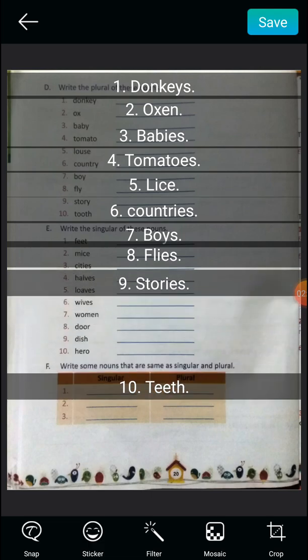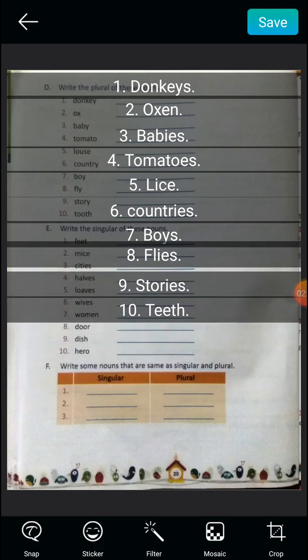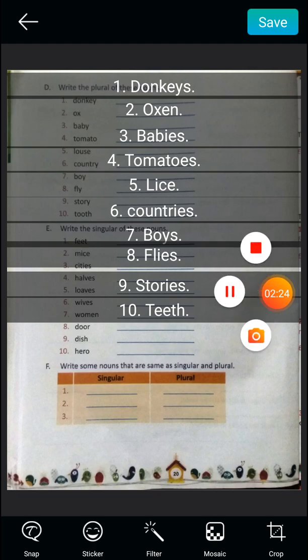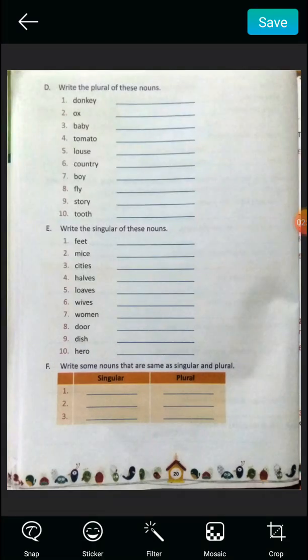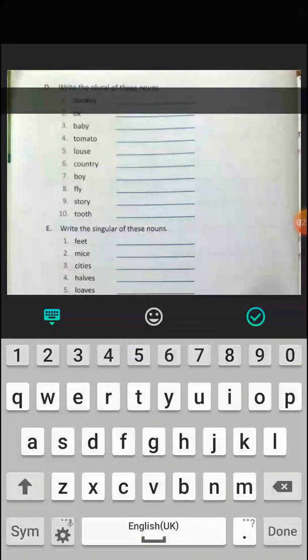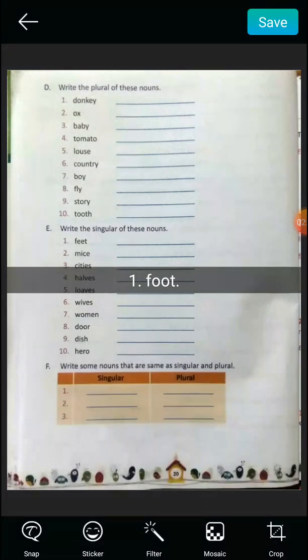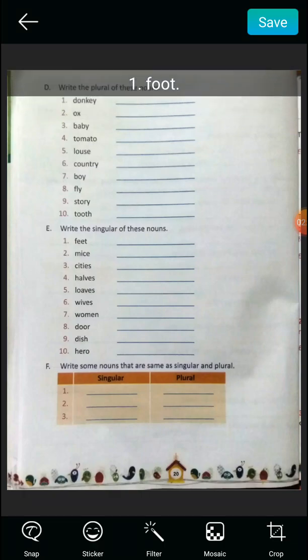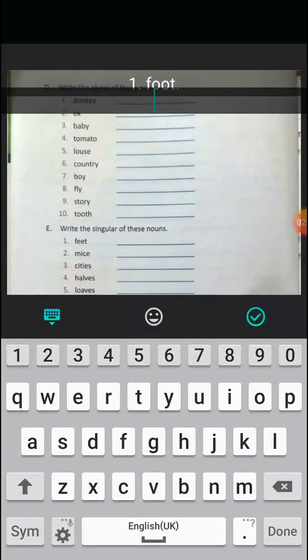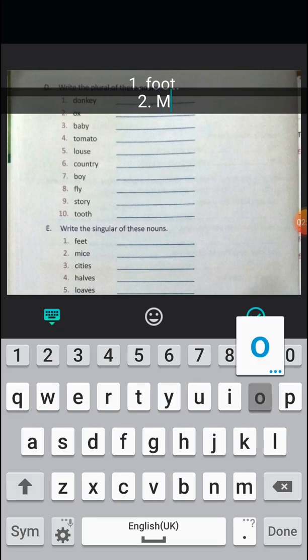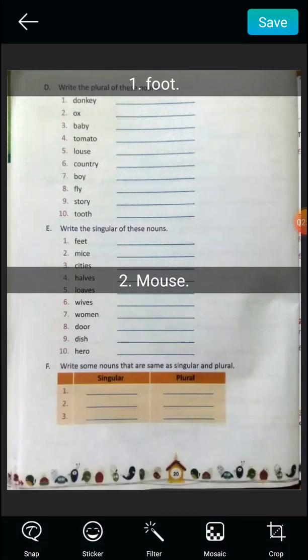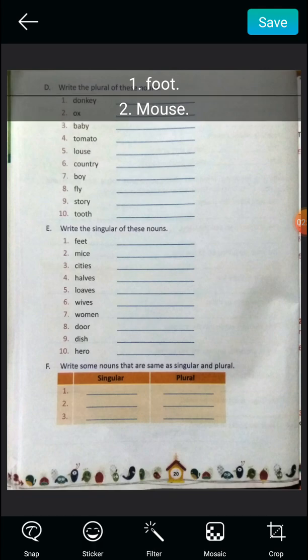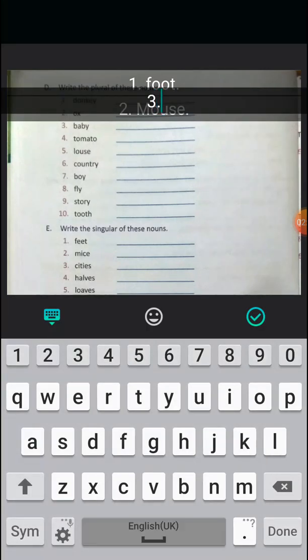So here we have solved exercise D, and let's move on to exercise E now. Okay. In exercise E we have to write the singular of these nouns. At first we have feet. So the singular of feet would be foot. Okay. Second, mice. Singular of mice would be mouse. Okay. Third, cities. City. Okay.